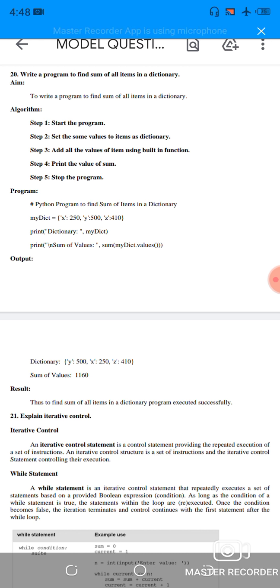My dictionary x is x colon 250, y colon 500, z colon 410. It is denoted by curly braces. The letters, or variable type, are denoted with single quotes. Print dictionary of my dictionary. Print slash n denotes a new line. Sum of values: my dictionary dot values.